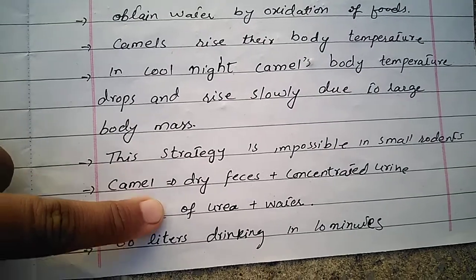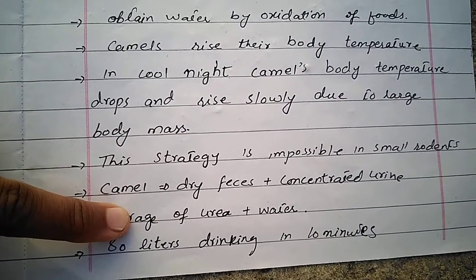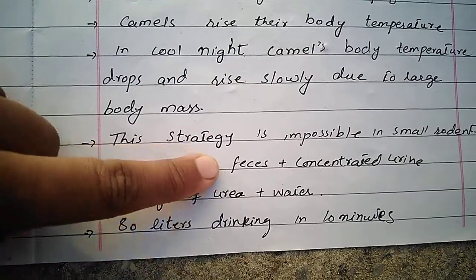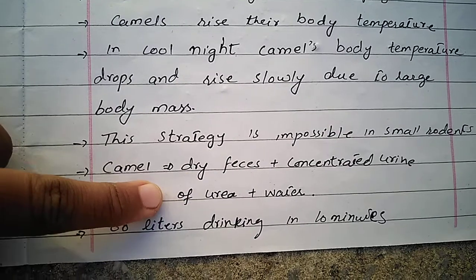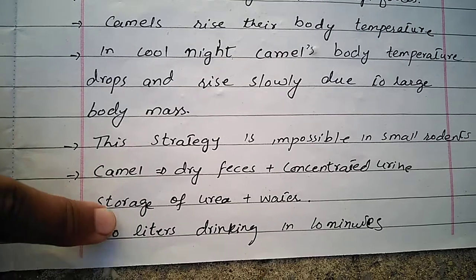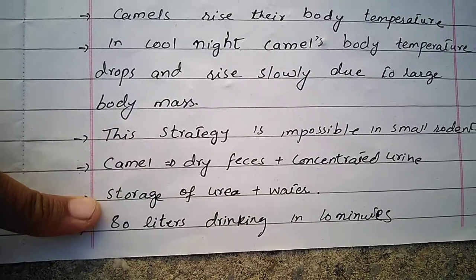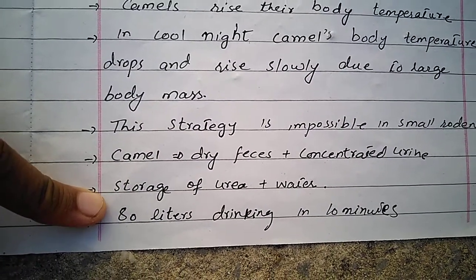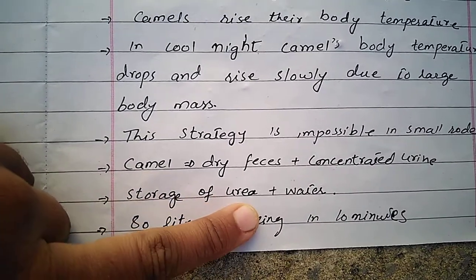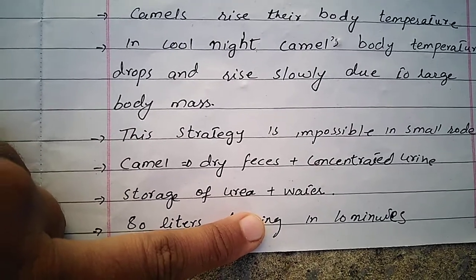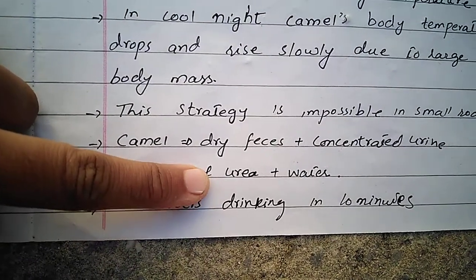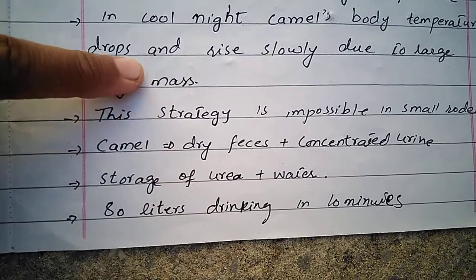Camels also have other strategies for preserving water. They produce dry feces and concentrated urine, which is an adaptation to conserve water in the body. As all of you know, camels are known as the ships of the desert. They conserve water in plenty in their body. They also store urea in their body.